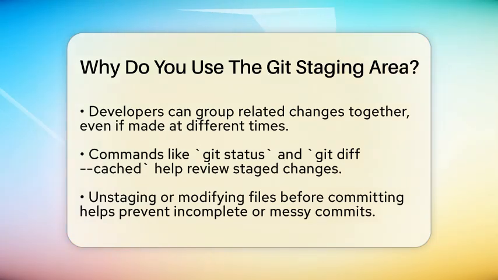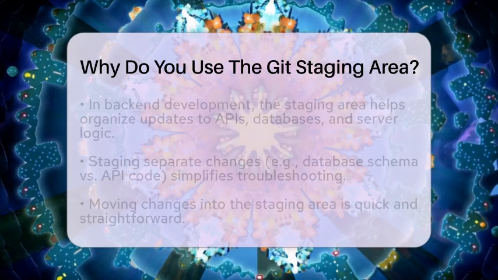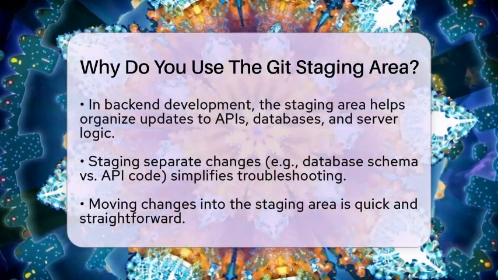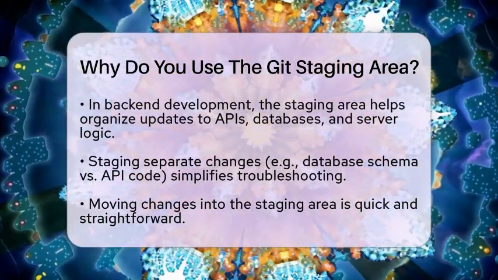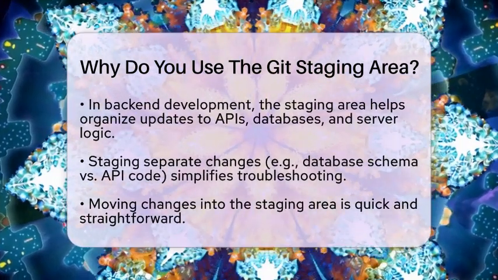Another benefit is reviewing what you've staged. You can run commands like git status or git diff to see what's ready to be committed. If you decide you want to change something, you can unstage it or modify the staged files before finalizing. This flexibility helps prevent accidental commits of incomplete or messy work.